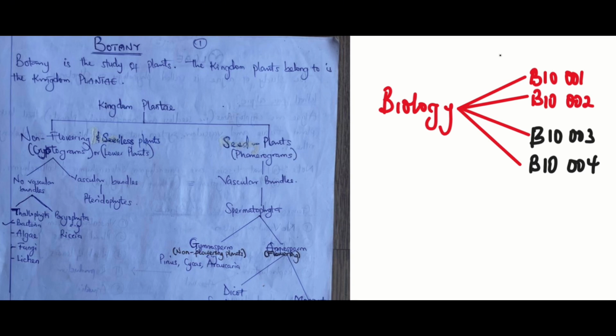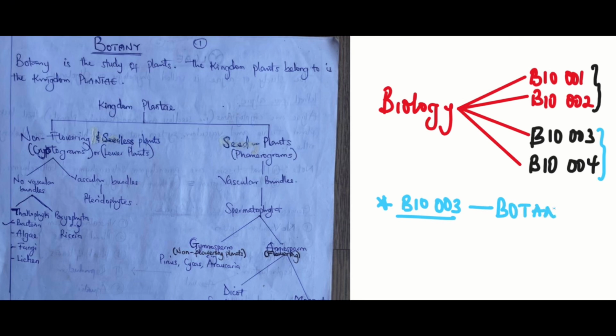Of all these biology courses, two are usually taken per semester. Bio 1 and Bio 2 are usually taken in the first semester, while the rest, Bio 3 and Bio 4, are taken in the second semester. Of the second semester courses we'll be dealing with, we'll be picking Bio 3 as our course for today. Does that make sense? Which means that we are taking botany.